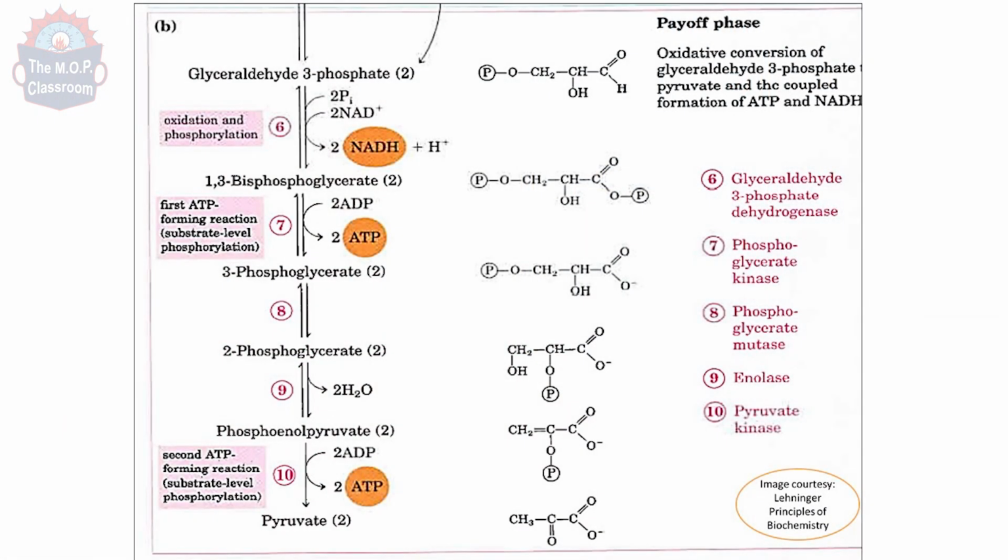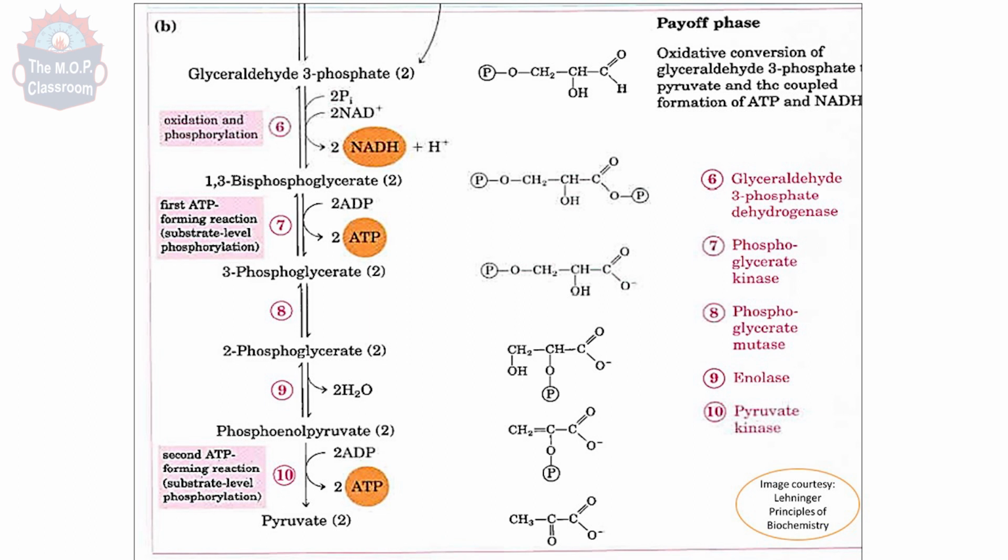Glyceraldehyde 3-phosphate, by the action of the enzyme glyceraldehyde 3-phosphate dehydrogenase, becomes 1,3-bisphosphoglycerate. For this reaction, 2 inorganic phosphates are taken and 2 NAD are reduced to 2 NADH. Now why 2 molecules? We know that fructose 1,6-bisphosphate is cleaved, so we get 2 triose phosphates and DHAP is again converted to glyceraldehyde 3-phosphate. So we get 2 glyceraldehyde 3-phosphate molecules to undergo the reaction.